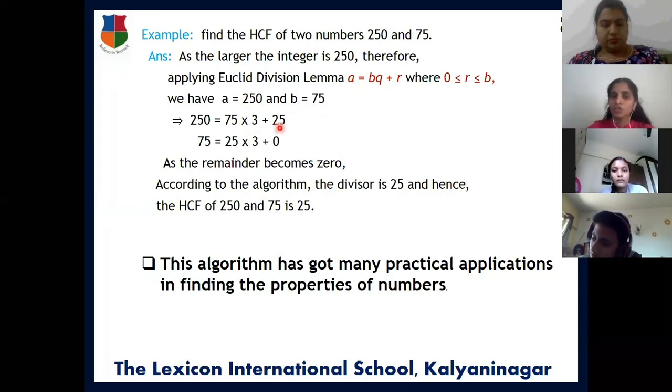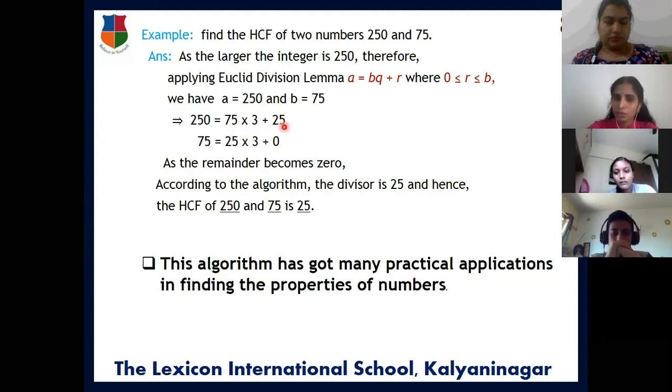Okay, this is a very easy question. You know that in 250, how many times does 75 go? 3 times, is it? And you're getting 25 as the remainder. Here, 3 into 75: 2 into 75 is 150, and 3 into 75 you are getting 225, and 25 will be the remainder there. Okay, again 75 is the divisor and 25 the remainder, then 75 = 25 into 3 plus 0.